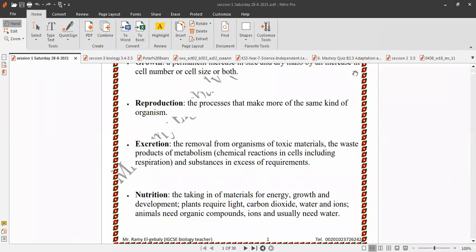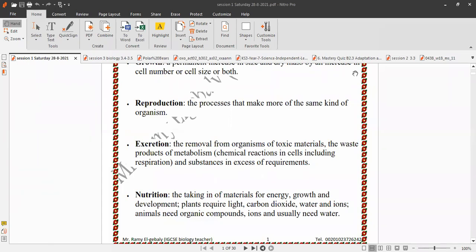Metabolism is the chemical reactions in cells, including respiration. Excretion also includes removal from organisms of substances in excess of requirements.